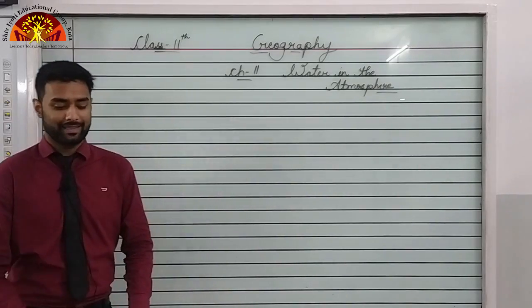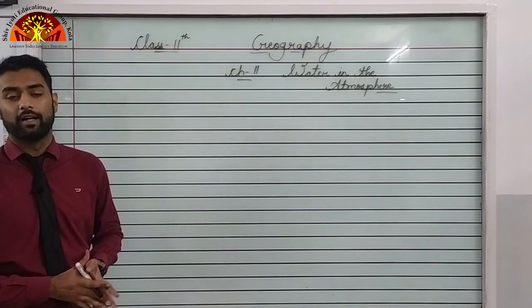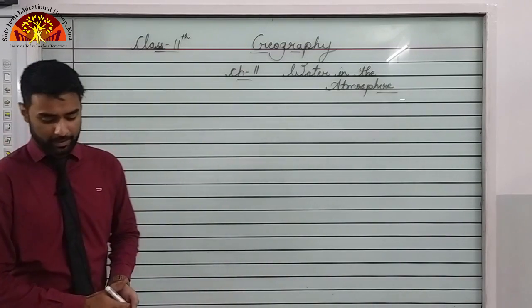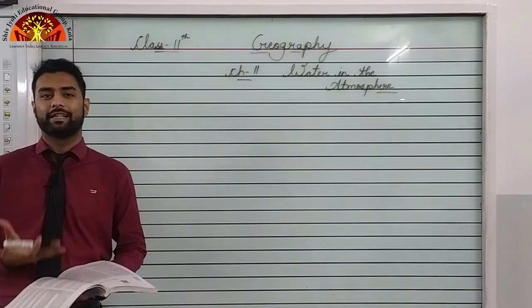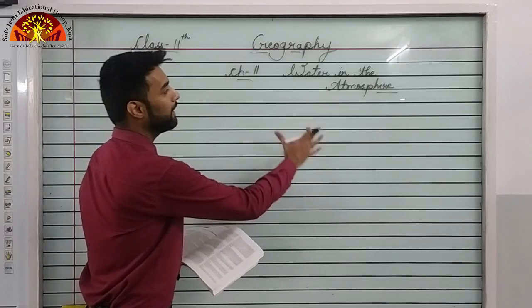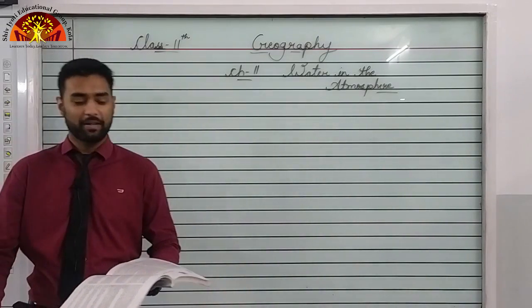So students, our next chapter is chapter number 11 of geography, that is water in the atmosphere. So open your book on page number 94 so that we may begin this amazing chapter. Now in the previous chapter we learned about insolation, solar radiation, heat balance and temperature. In this chapter we will be learning about the water which is present in the atmosphere. I know you are all familiar with the term atmosphere and what it is, so let us start reading.